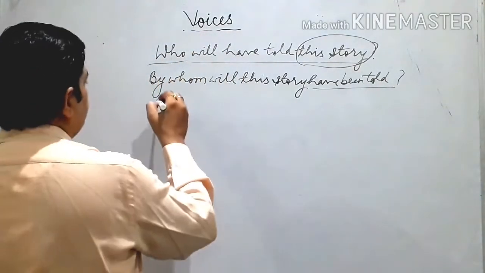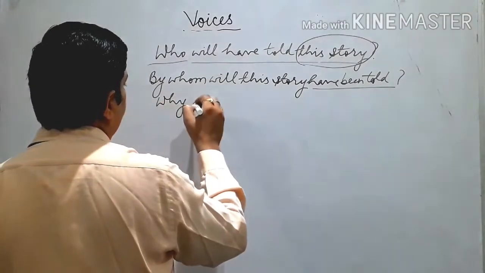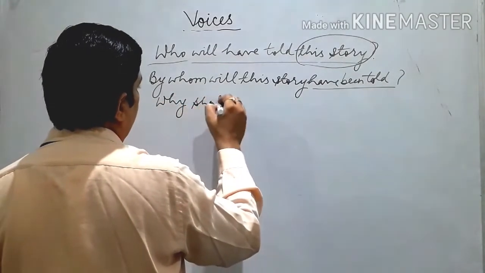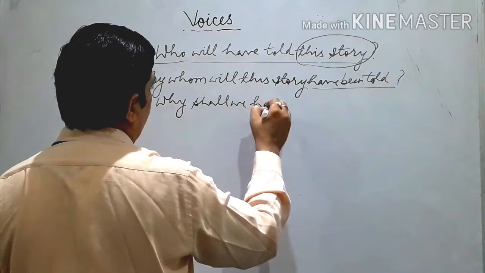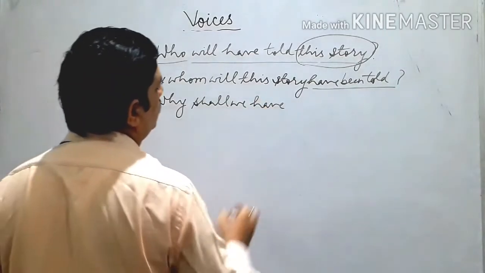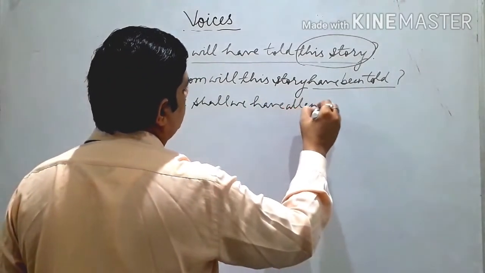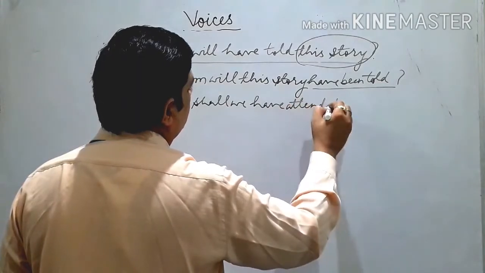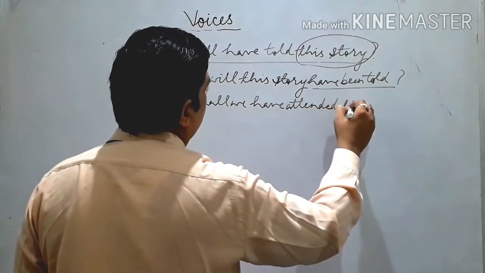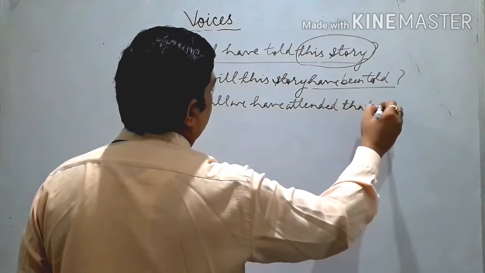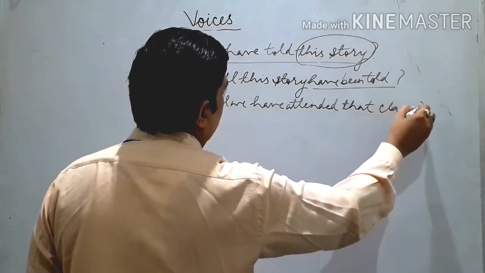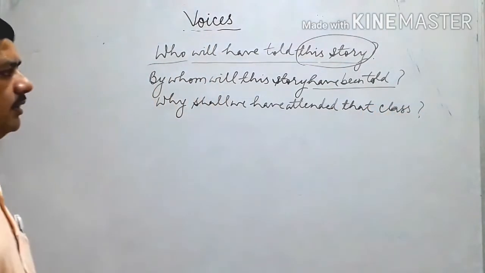One more sentence, like: Why shall we have attended that class? Why shall we have attended that class?